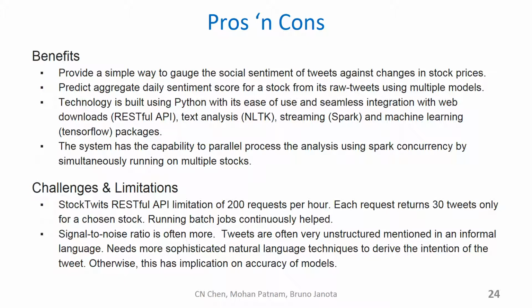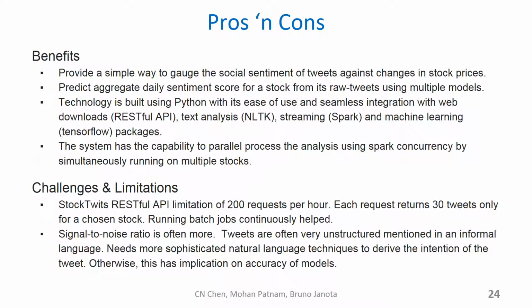We have come to the conclusion part of this presentation. We will briefly go over the benefits of the system that we built here. We'll also talk about challenges and limitations of the system. At a high level, our system is capable of gauging the social sentiment of tweets against the changes in the stock prices. Our system provides a simple methodology to calculate or predict aggregate daily sentiment scores for a given stock by processing all of its raw tweets. And we did this by building multiple models, as explained in the previous sections.